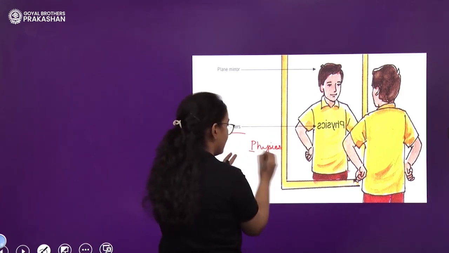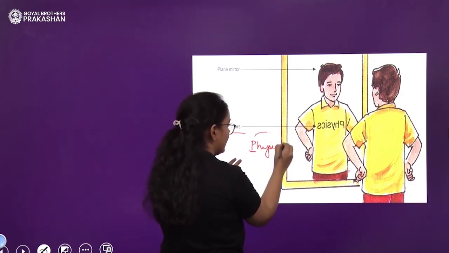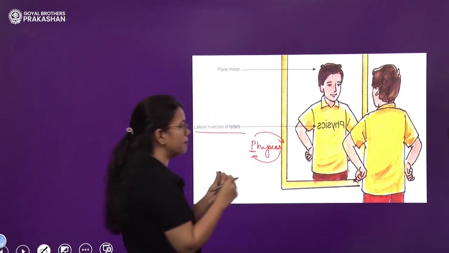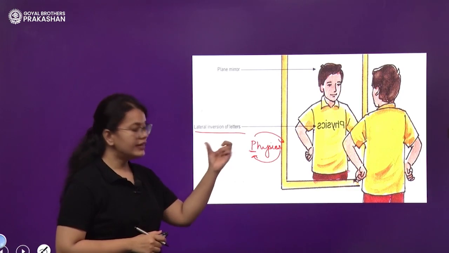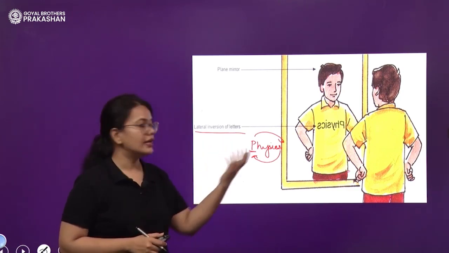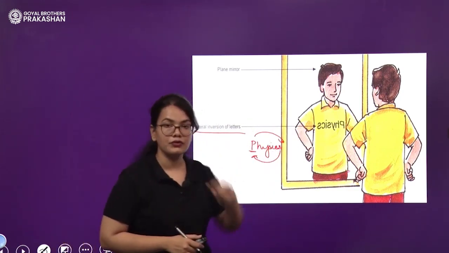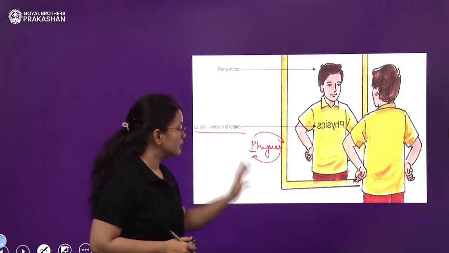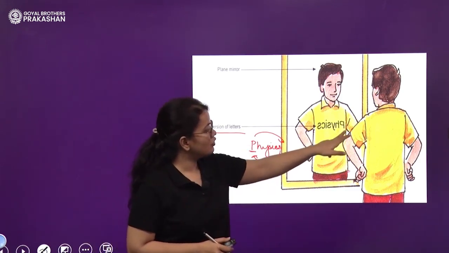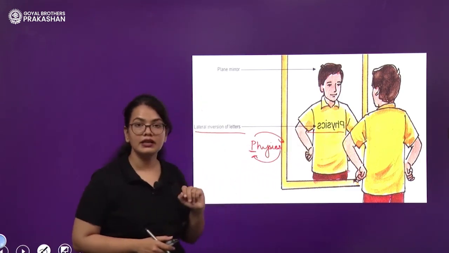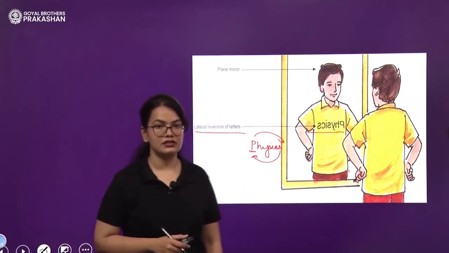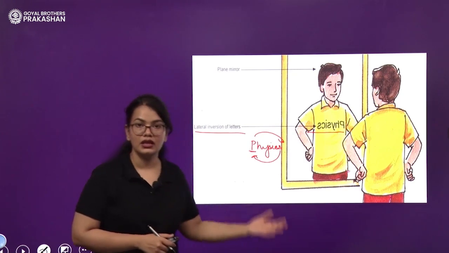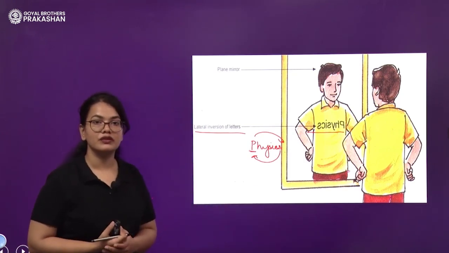So, the left part goes to the right part and the right part goes to the left part. That is called lateral inversion. Okay, there is a 180-degree rotation in the image with respect to the object. Physics was written like this on the t-shirt, but when you observe it in the mirror, it is laterally inverted. Left becomes right, right becomes left. That is called lateral inversion. This is a very interesting phenomenon that we observe in the plane mirror.